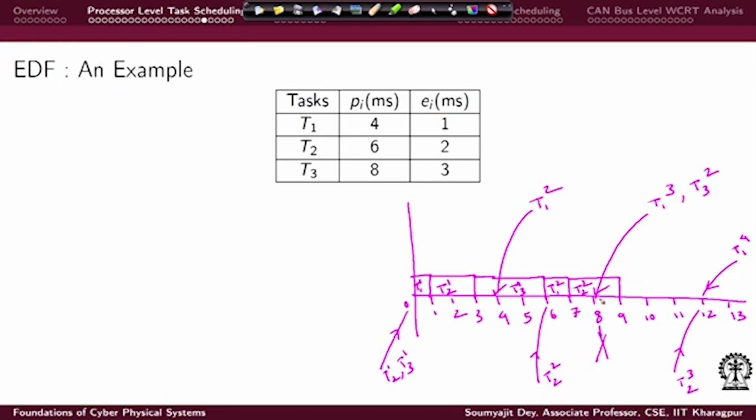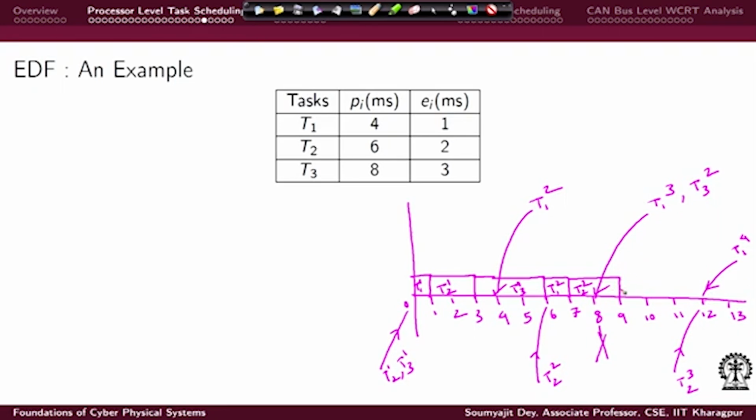Now, at this point while T2's second instance was executing, something at higher priority and something at lower priority both came with respect to RM, but they do not really have a higher priority, because for both of them the deadline is much later. The actual deadlines: T1's third instance is this, T1's fourth instance's deadline is here, and T3's second instance has come here, and that deadline is also far away.